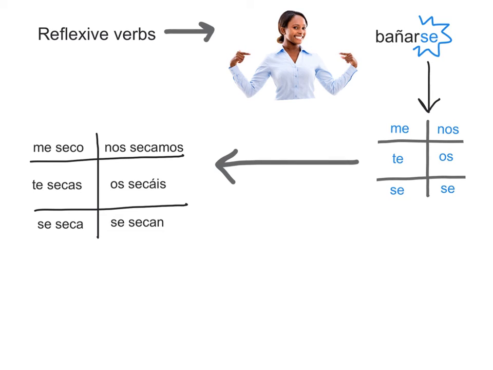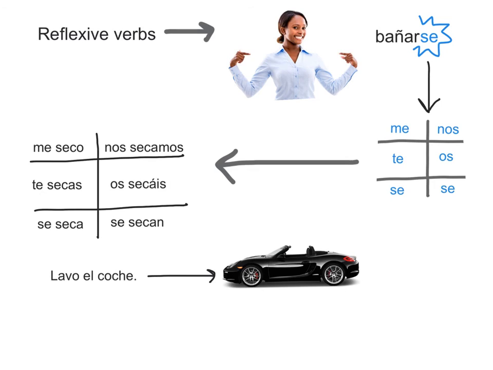Some verbs have both reflexive and non-reflexive forms and usages. A verb is used in its non-reflexive form if the action is being done to someone or something else. Por ejemplo, lavo el coche. But the verb is used in its reflexive form if the person doing the action does it to him or herself.